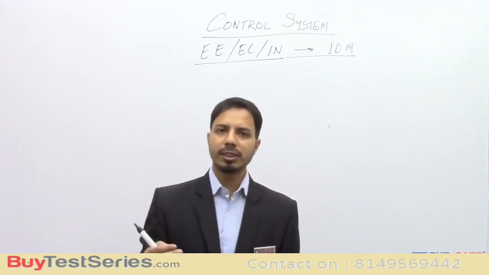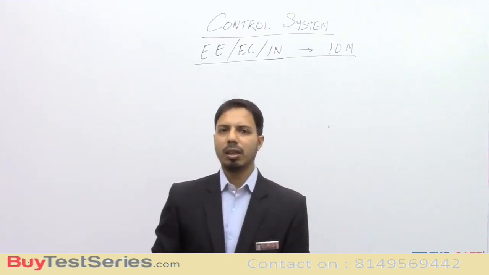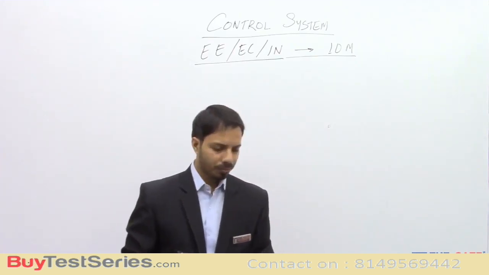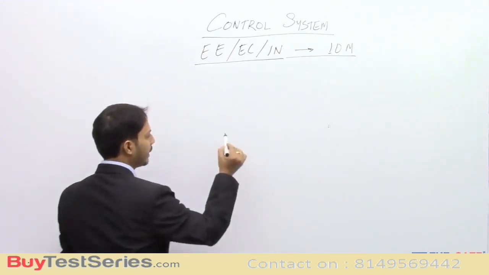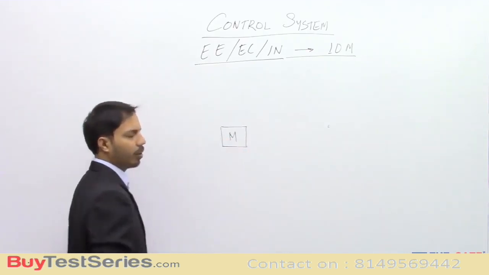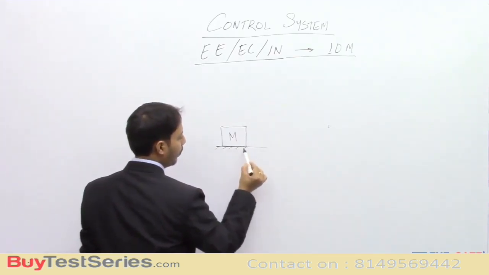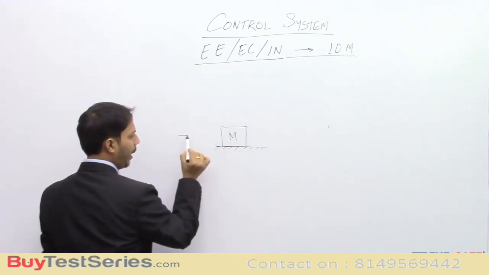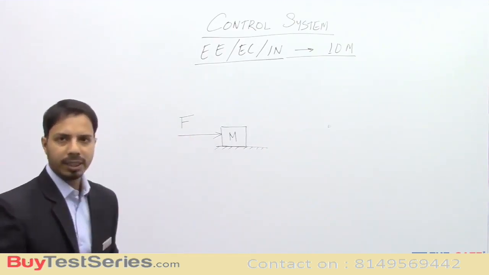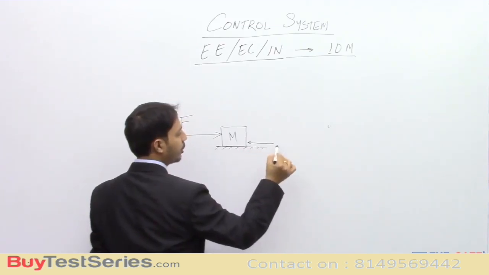One simple way to study a system is the mathematical approach. Now what is the mathematical approach? Let us take an example. Let us say there is a body of mass m resting on a plane, and if I apply a force F as an input, it will experience a frictional force.